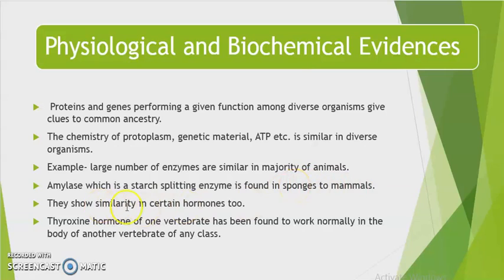Similarly, there is similarity in certain hormone activity too. For example, thyroxine. You must have studied about this in class 11. Thyroxine is the hormone released by the thyroid gland. If we extract the thyroxine hormone of one vertebrate and inject it into another vertebrate, it will perform the same function normally. So we can say that the thyroxine hormone of one vertebrate has been found to work normally in the body of another vertebrate of any class. So this supports physiological and biochemical evidences.